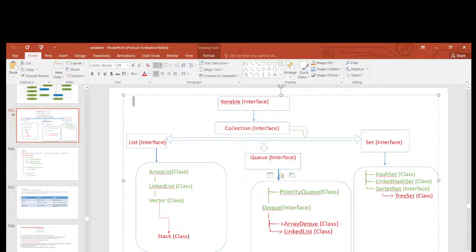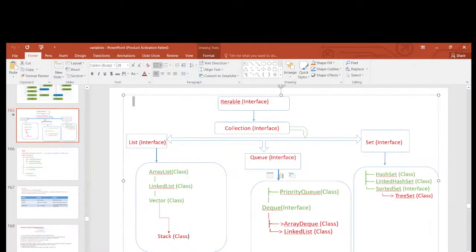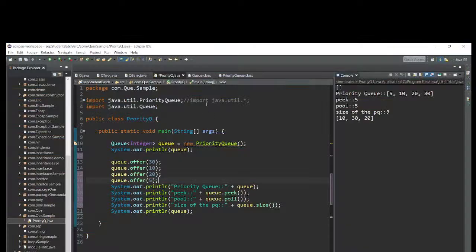Now we will go to the ArrayDeque. It is also one class implementing the Deque interface, and this interface is implementing the Queue with the extends keyword, and their super interface, that parent, is Collection, and the super interface is Iterable. This is the hierarchy. So let me write the ArrayDeque class. So this one is done, right? Regarding priority queue, I will explain this ArrayDeque now.